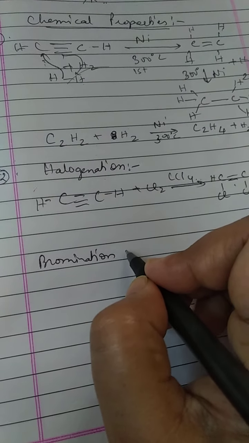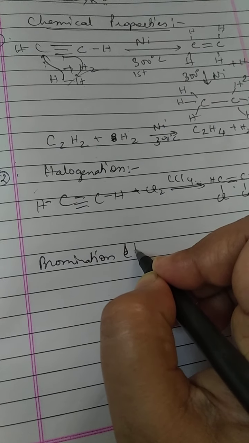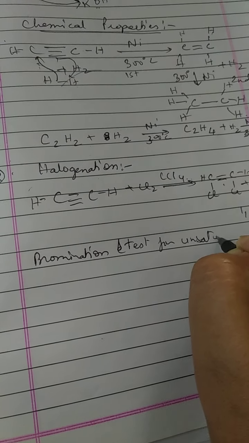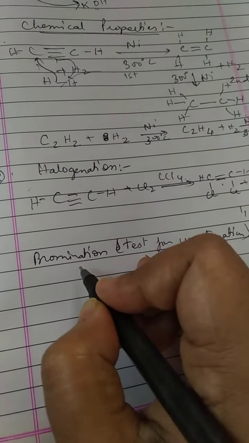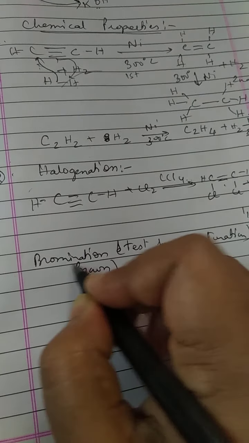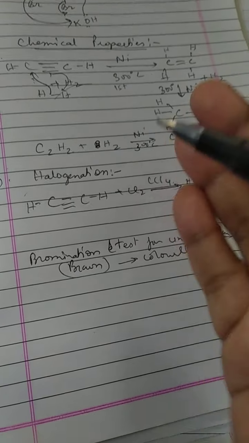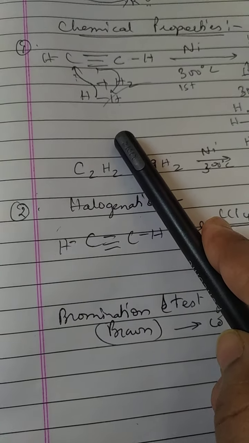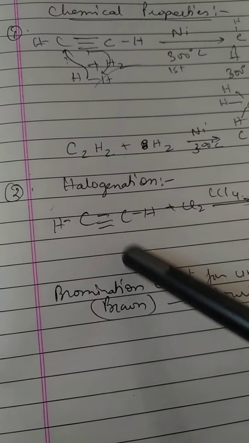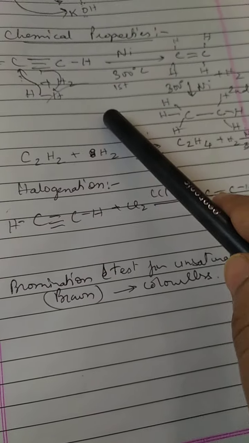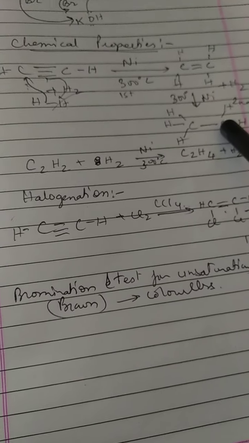Here it acts as a test for unsaturation, as the brown color becomes colorless. Okay, these reactions are the same as that of ethene. In ethene also it undergoes catalytic hydrogenation. In ethene also it goes halogenation. So the reaction will be the same, however it will be two stage for the alkynes.